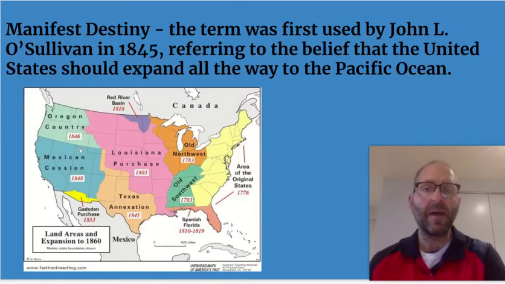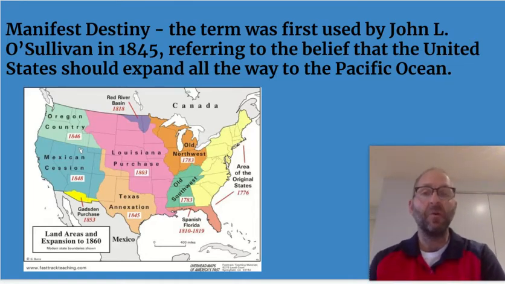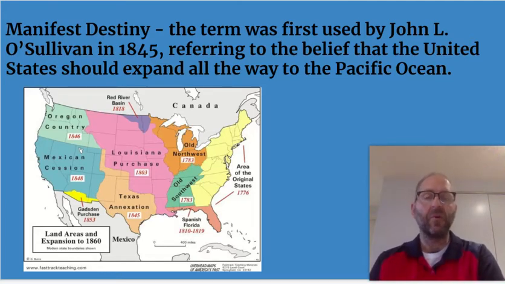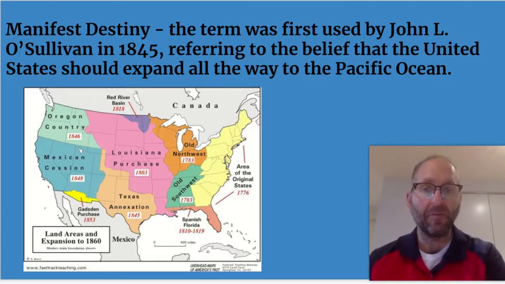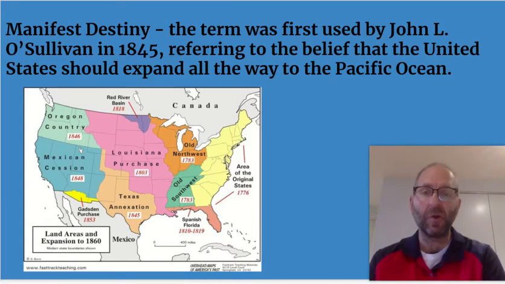So this term, manifest destiny, was first used by John L. O'Sullivan. And it's the idea that Americans were destined to expand all the way to the Pacific Ocean. This is what God wanted Americans to do. So this map shows you all of the territorial expansion. But again, the term didn't first originate until 1845. As far as what Polk acquired, the annexation of Texas happened after his election, but before his inauguration. So it's really during the lame duck period of John Tyler.